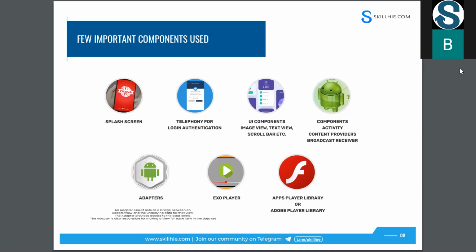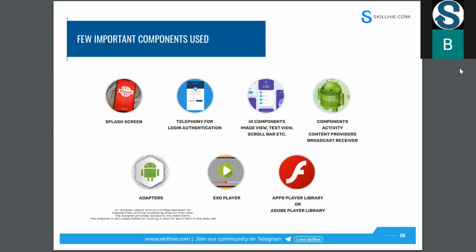And now a few important components used in Android to develop a small application or any application. Suppose now we are explaining a streaming application. Here you can see that when you install any application, the first time you see a splash screen. After that splash screen, very next you go to your login screen. If you want to use any application, first it asks you to sign up, then sign in. Once you sign up, you are just registering yourself with your details like email and password.